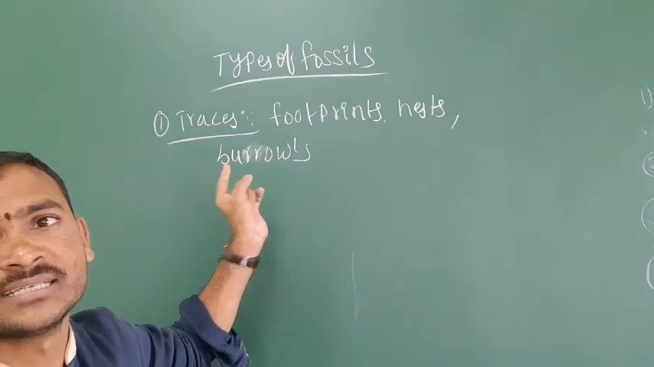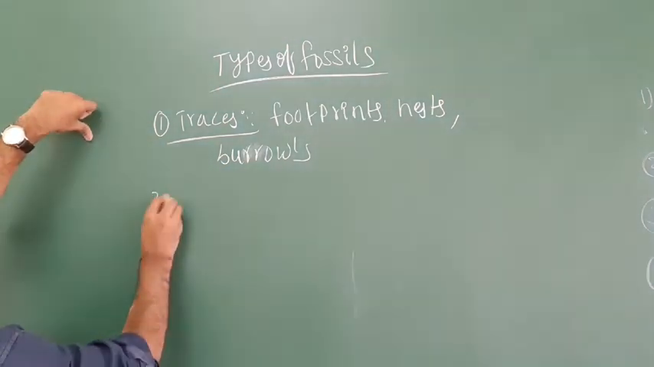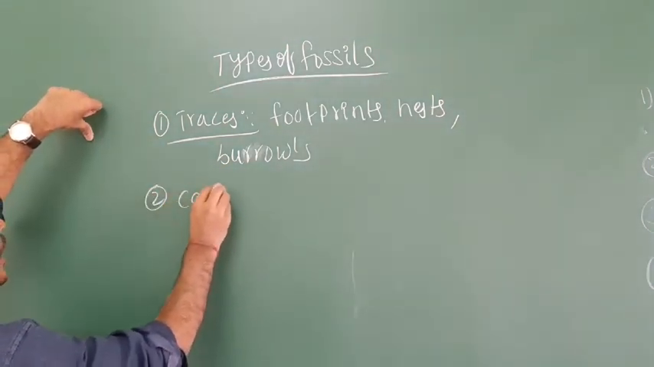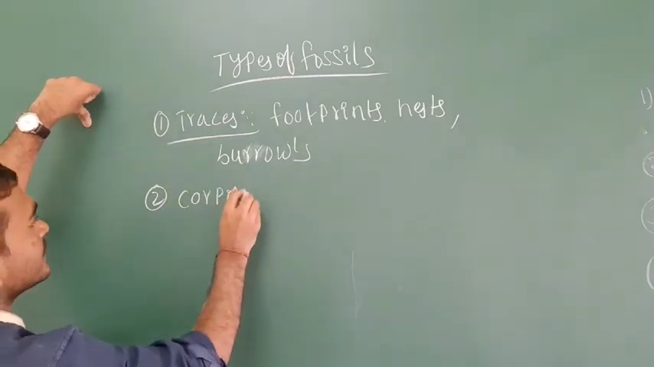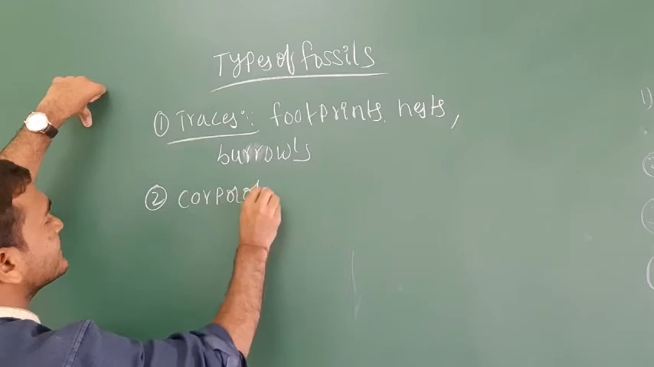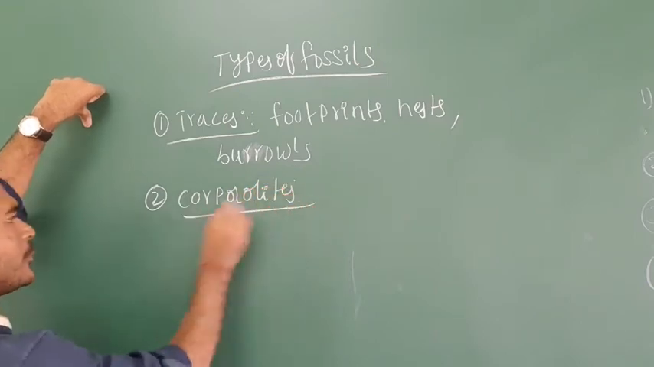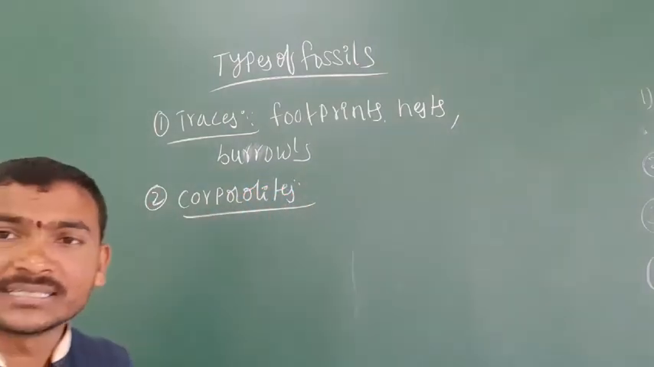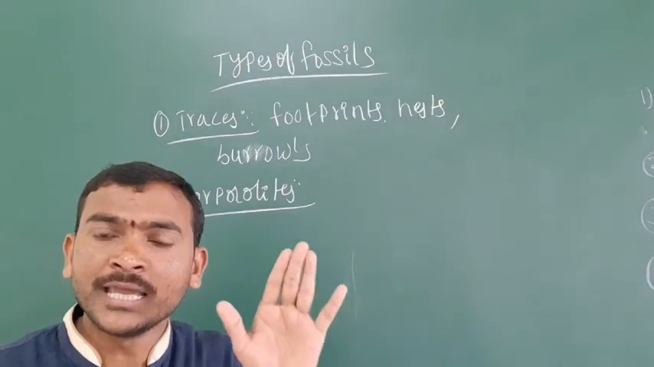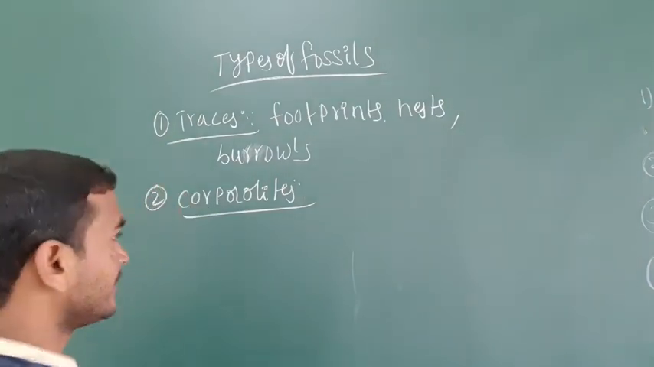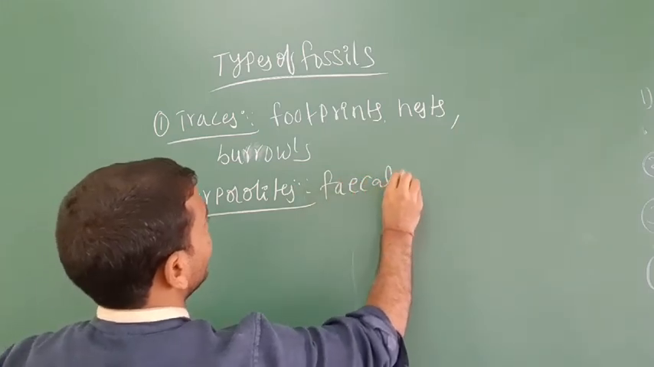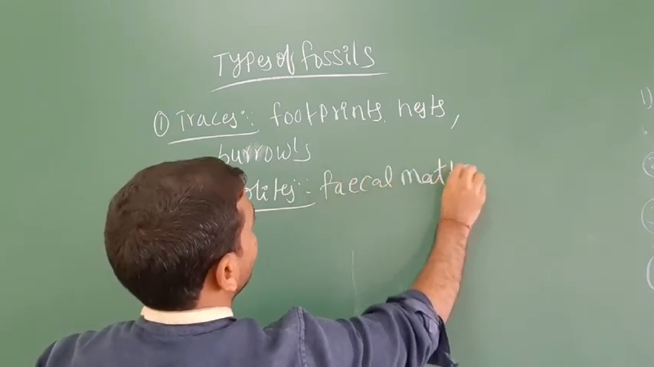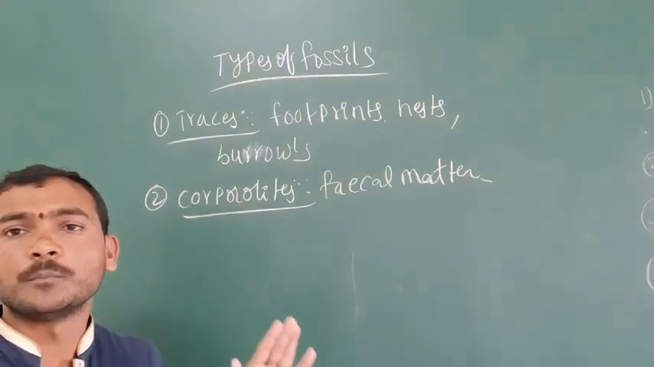The next one is coprolites. What are coprolites? Fossils that are available in the form of fecal matter.